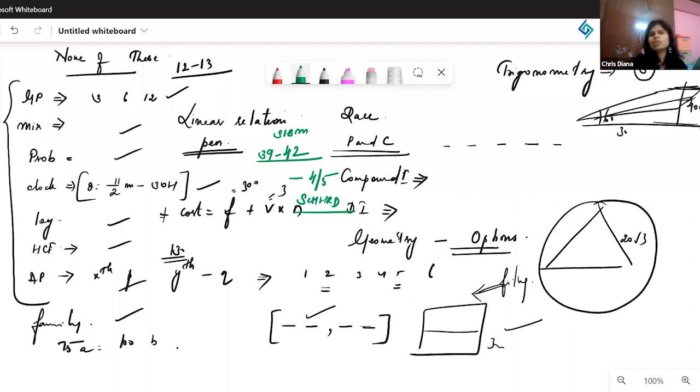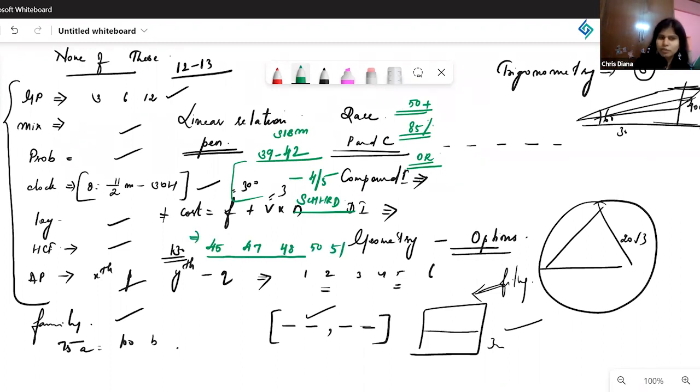Overall in this paper, I would say that 50 plus attempts with a good accuracy above 85 percent definitely would have been a good attempt, and it should fetch you this particular score. The moment I came out of the center, most of the students I met had attempted 45, 47, 48, some 50, 51. But overall, most of them had attempted 45 plus.